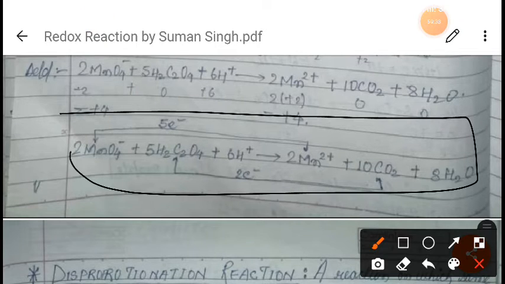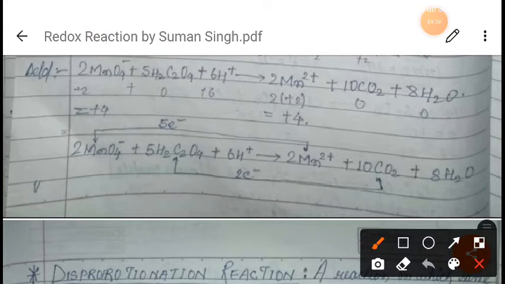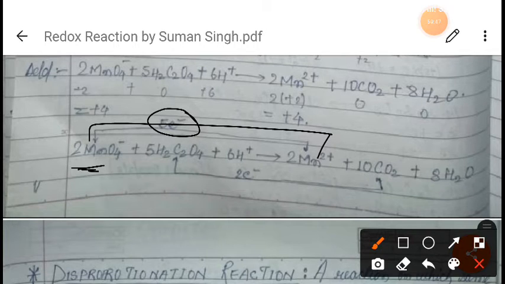It is very simple. You just have to balance the oxygen, and then add hydrogen. So here you see manganese is changing into Mn2+, which means there is a change of 5 electrons, right? It was in the +7 oxidation state and has changed into +2, so there is an exchange of 5 electrons.